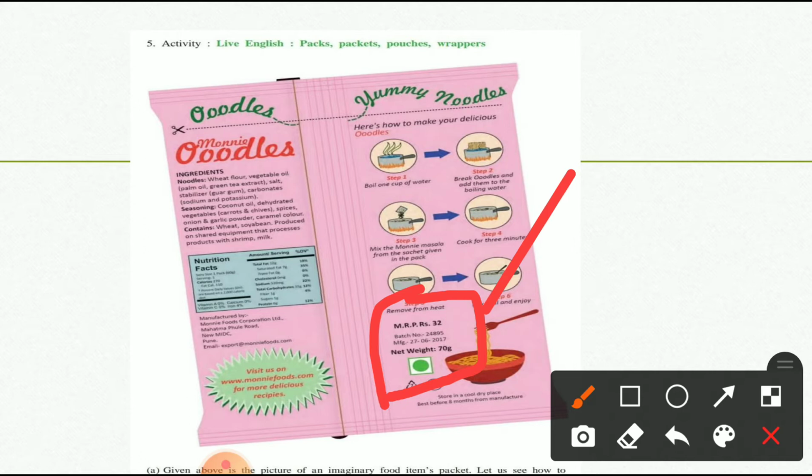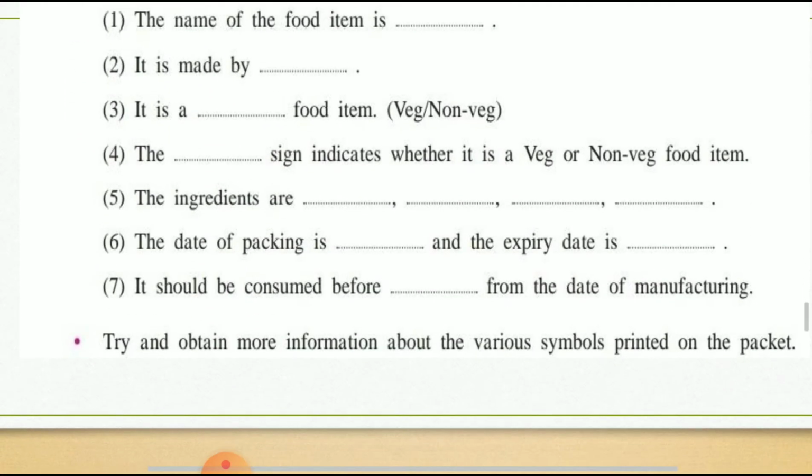And the expiry date is not given there, but there is given when it should be consumed. Look here, when it should be consumed. It should be consumed before, from the date of the manufacturing.